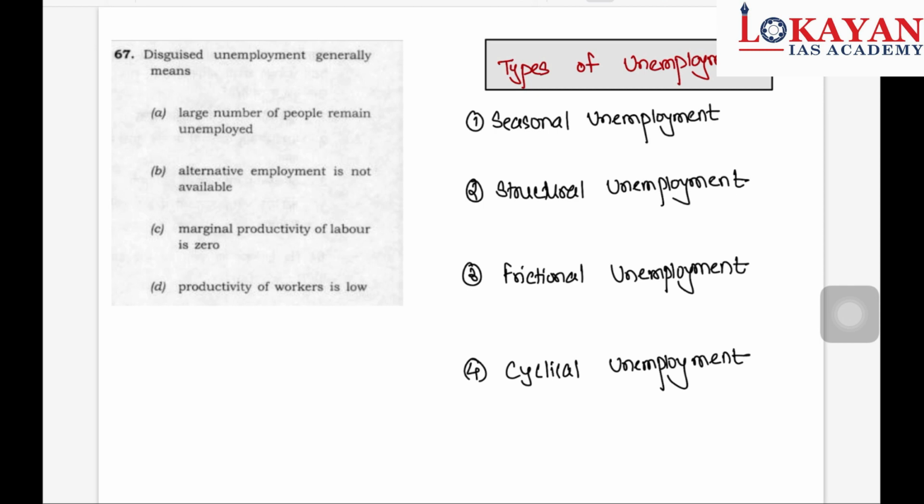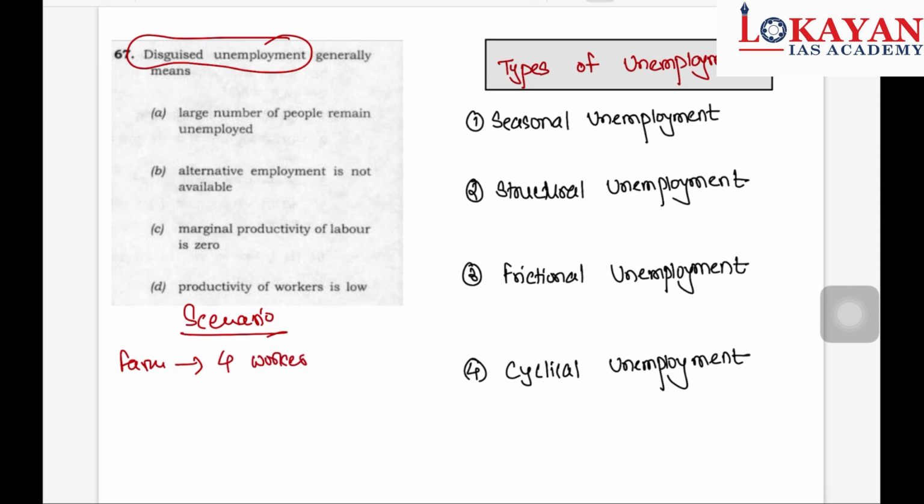Next question is about disguised unemployment. So what is disguised unemployment? So let me give you one scenario. Suppose there is a farm, and the requirement of the farm is only 4 laborers, but 6 workers are working.